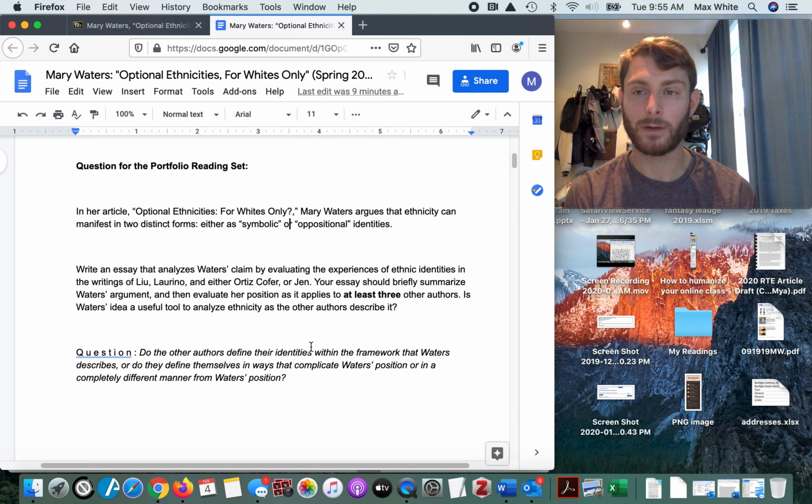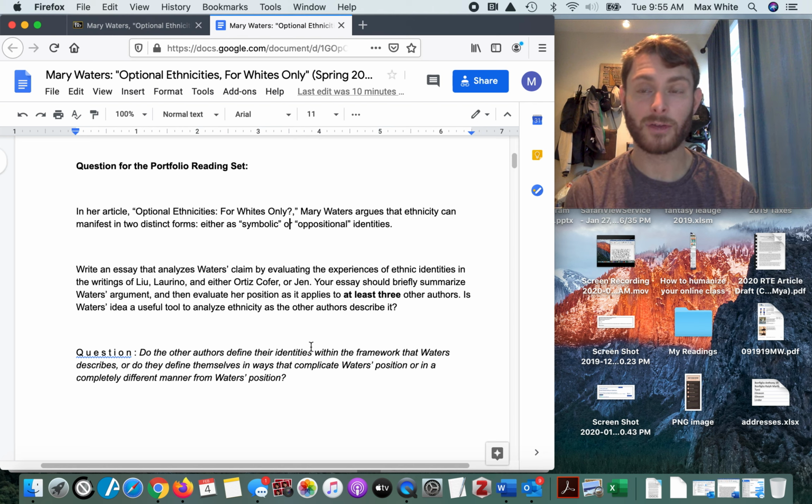Each of these writers writes from the perspective of an ethnic individual. In some ways, some of their experiences confirm Mary Waters' thesis about ethnicity manifesting either as symbolic or oppositional identities. In other ways, their experiences will resist Mary Waters' clear distinction of ethnicity as either symbolic or oppositional.